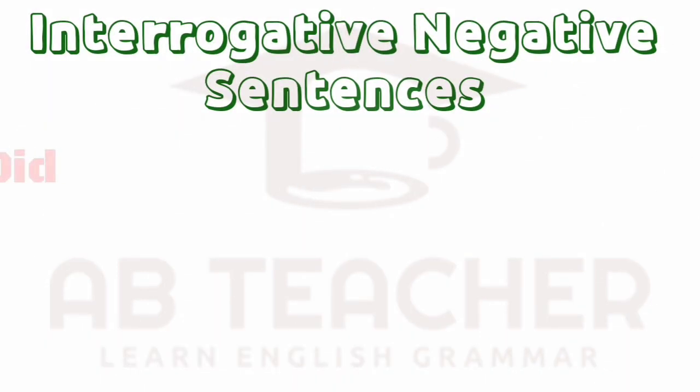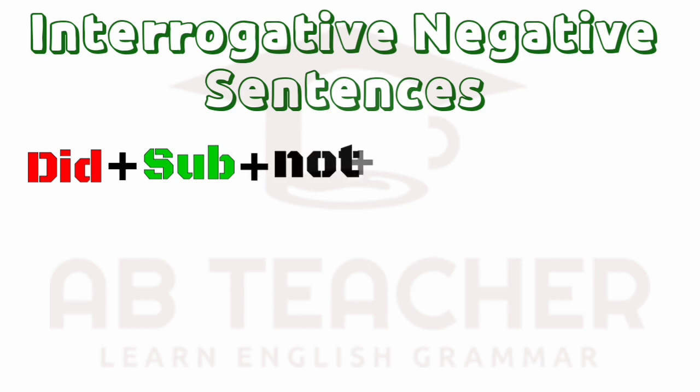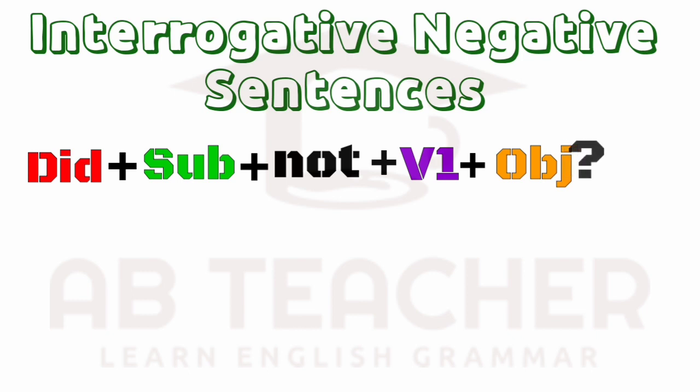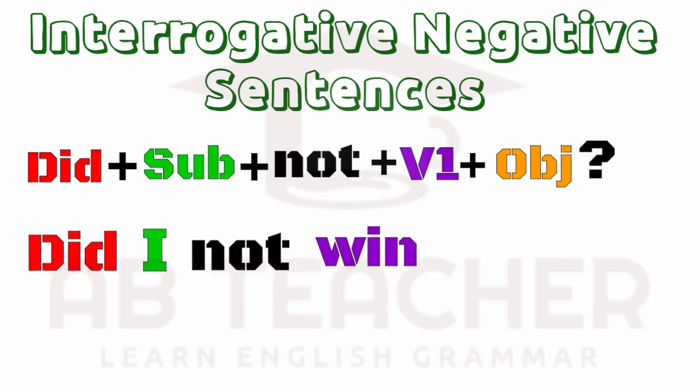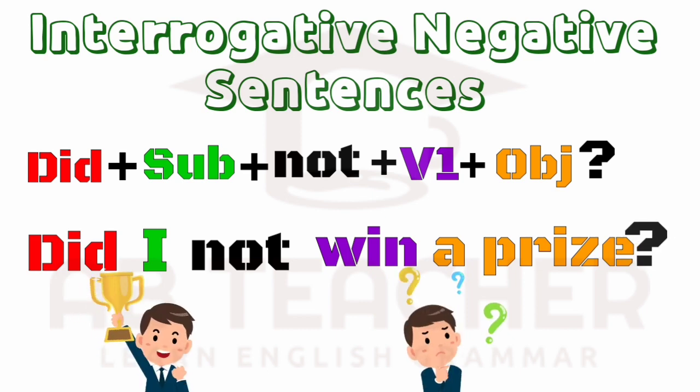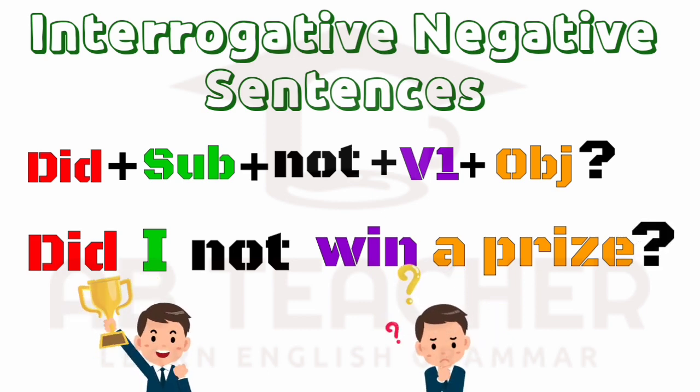Let's know about interrogative negative sentences. You have to use auxiliary verb did, subject, adverb not, first form of the verb, and then object with a question mark. Did I not win a prize? Question mark.